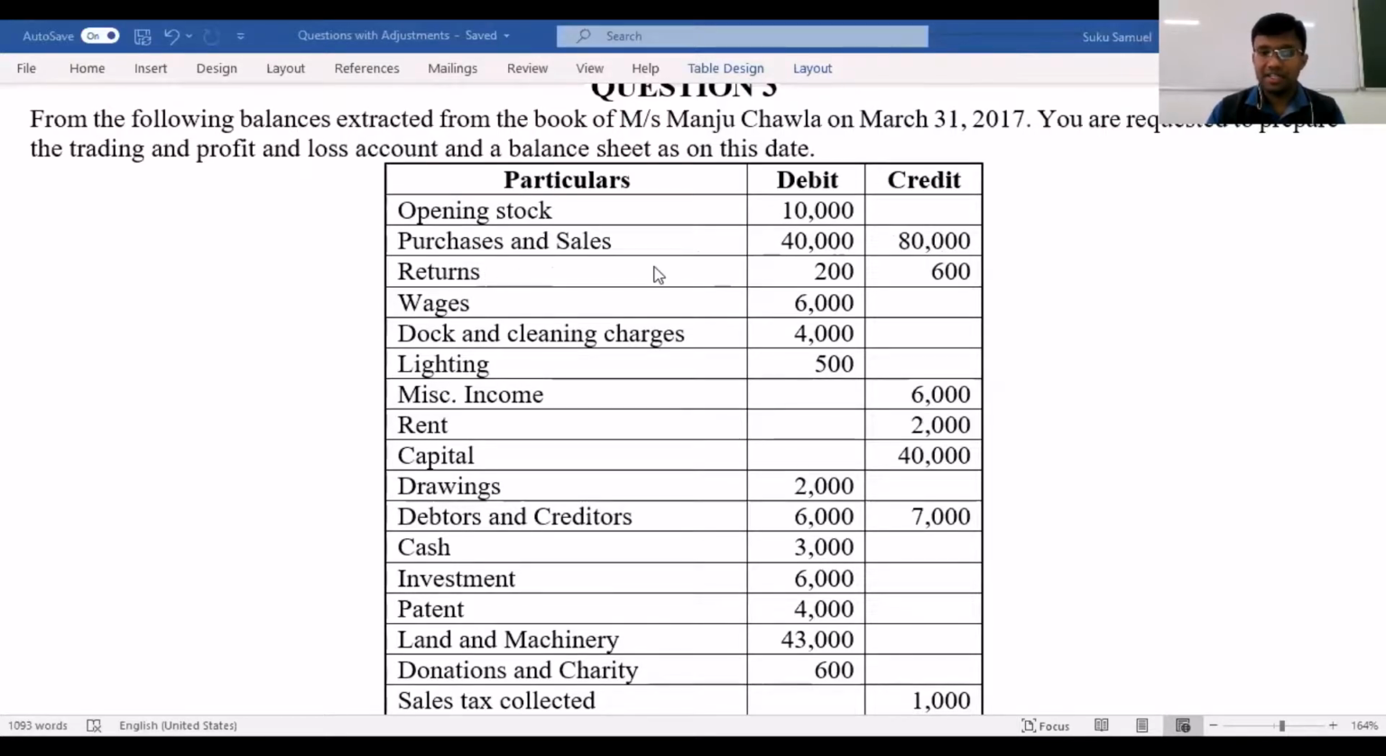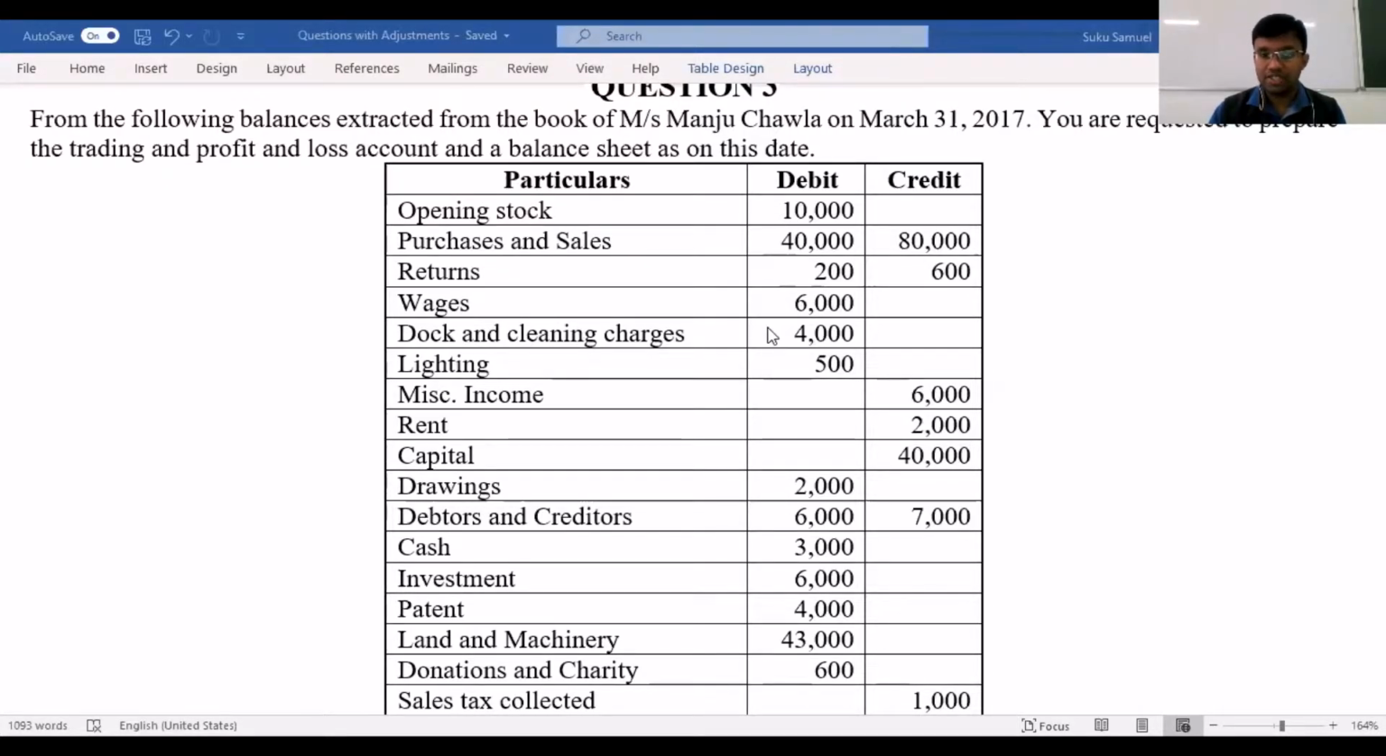Similarly, returns, it's mentioned as 200 and 600. We do not know which return is what. So we have to understand which is sales return, which is purchase return. Now, when the return becomes an expense for you, it would be sales return. So 200, which is mentioned on the debit side, this is your sales return, and 600, which is mentioned on the credit side as return, this is your purchase return. Returns would go into your trading account. Wages, this is a direct expense, this will also go into your trading account.